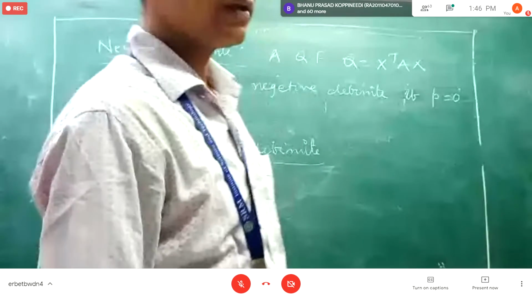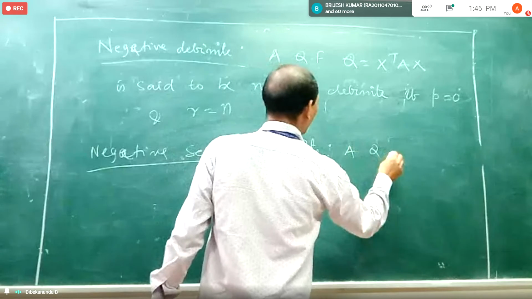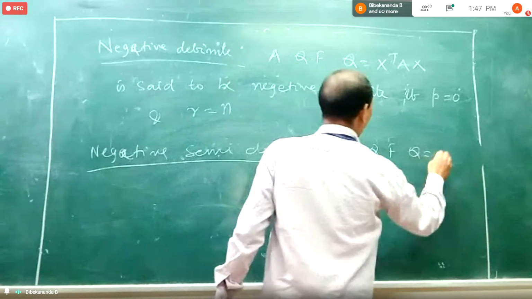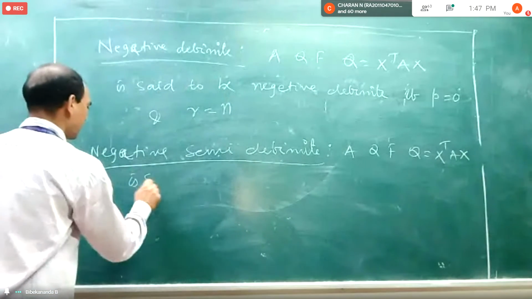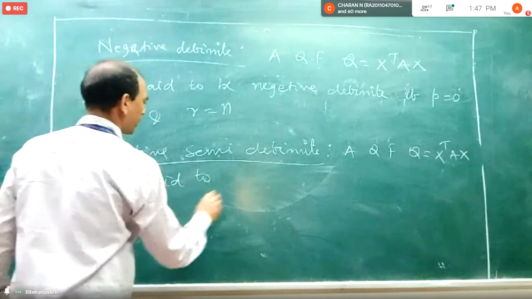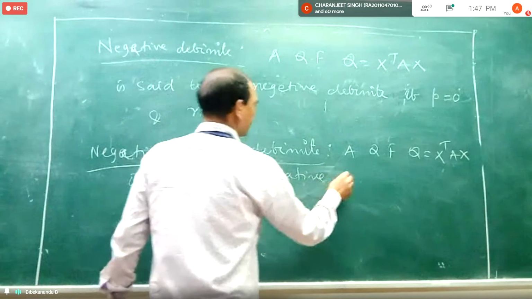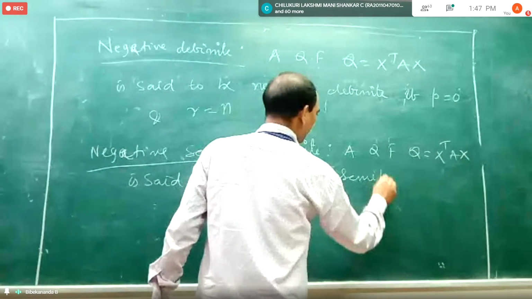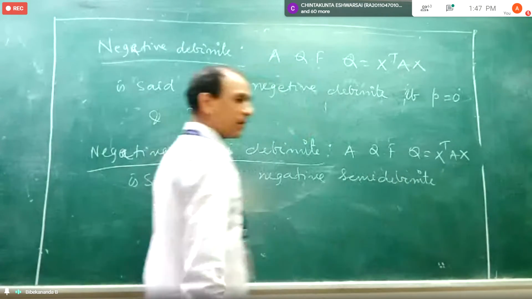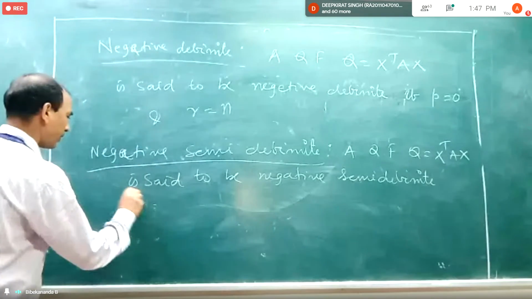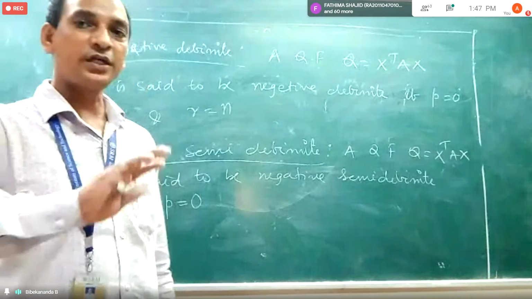Okay. So a quadratic form Q equal to X transpose AX is said to be negative semi-definite if there will be no positive term, no positive eigenvalues.